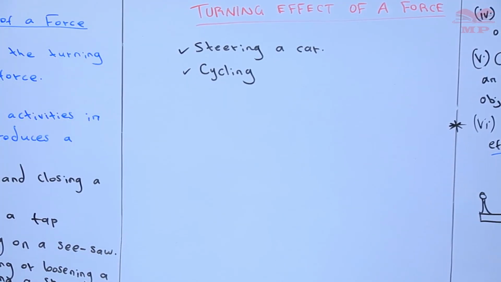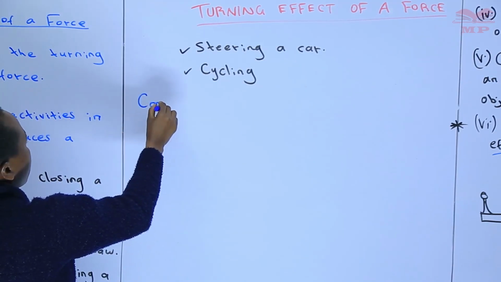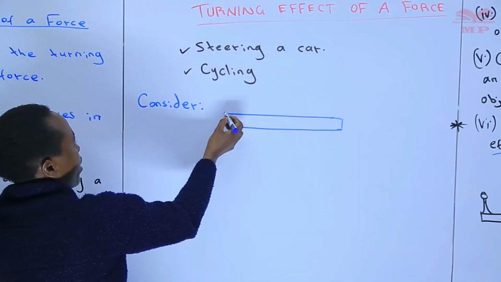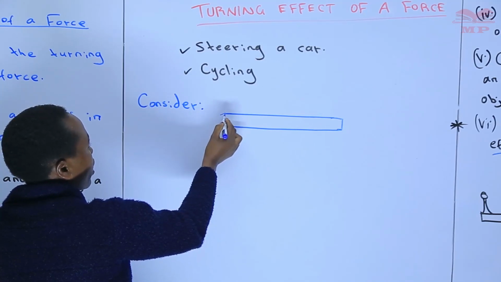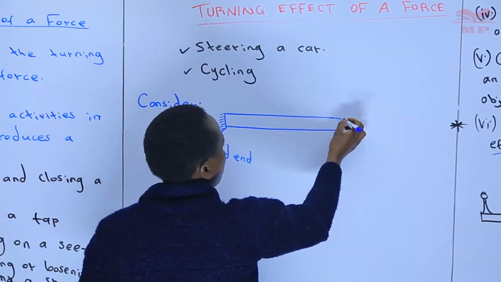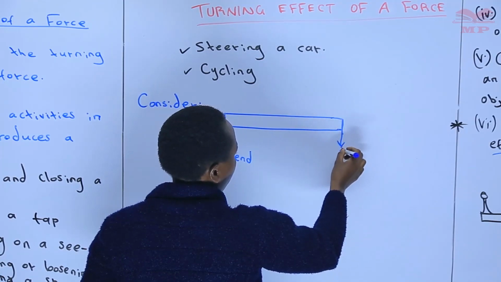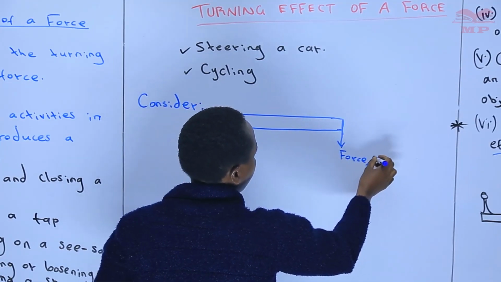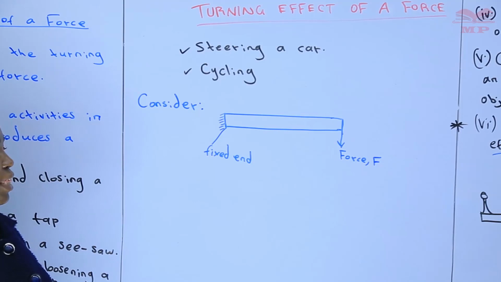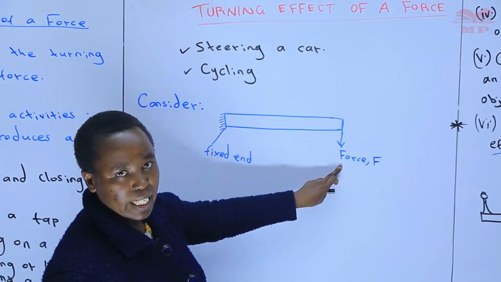So those are the activities, and now I'd like us to consider the following. Consider this. If we take this sign to be the fixed sign, let's say someone is holding this sign, this is our fixed end. And then at this point here, we apply some force at this end. We can apply the force by maybe hanging a mass, and this mass will exert some weight, and therefore we'll have some force on this end.